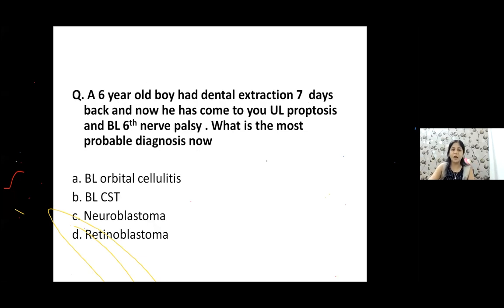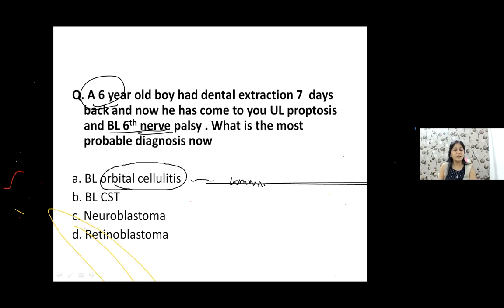Now something about another cause of proptosis. There's a young child who had a history of dental extraction. दांत निकाला और उसके बाद उसको unilateral proptosis हो गया. And you also observe a bilateral sixth nerve palsy. So now what is the most common diagnosis? We are talking about children, guys, orbital cellulitis is pretty common here, pretty common. है ना? Orbital cellulitis is the most common cause of proptosis in children.